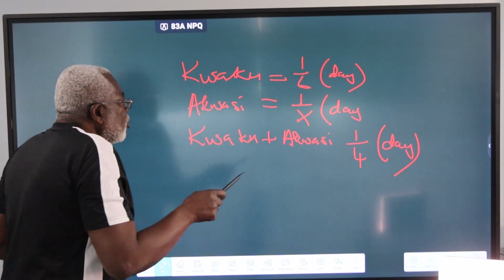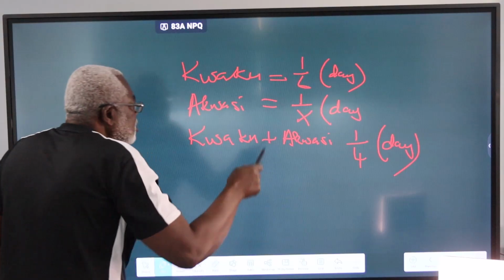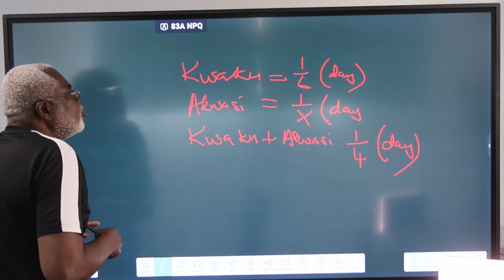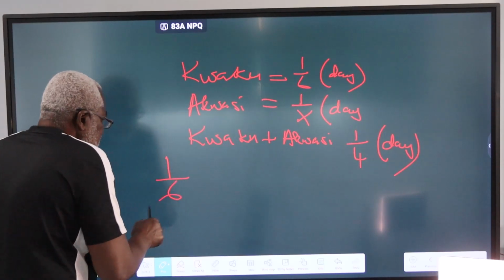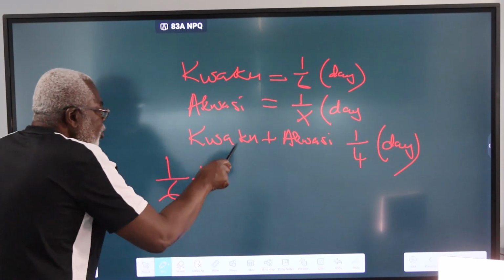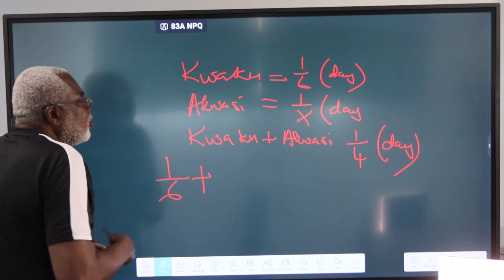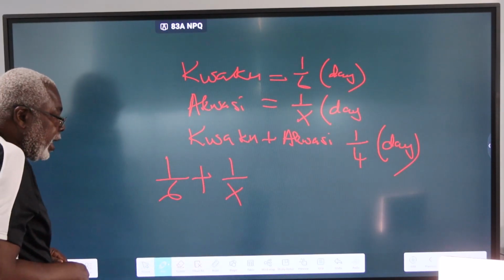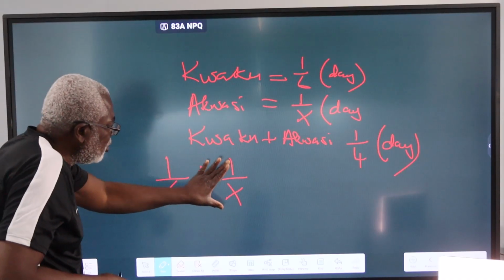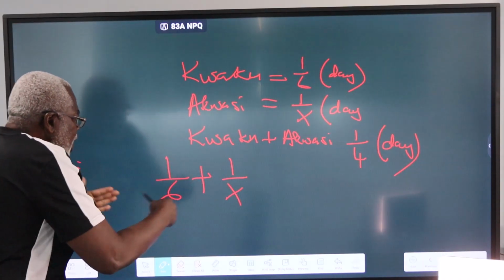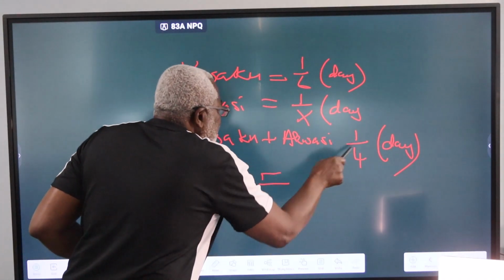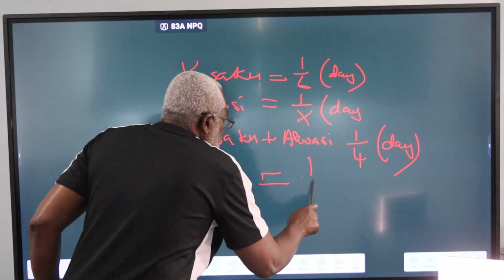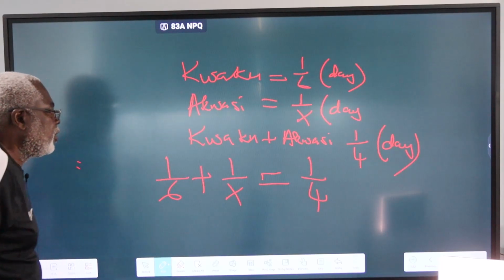Okay. So what is Akwesi's rate per day? What part of the job does Kwaku do in a day? It's 1/6. So if he works together with Akwesi, who will do this part of the job in 1 day? This is 1 day for Kwaku. This is 1 day for Akwesi. So they are working together, and we are told that they will finish 1/4 of the job in a day.